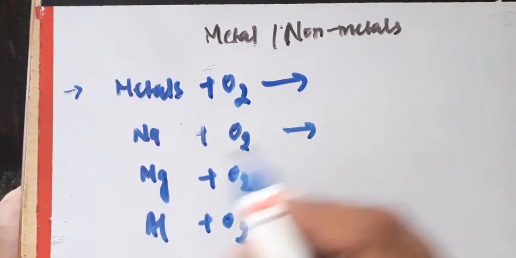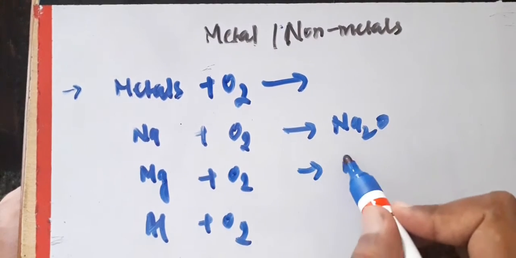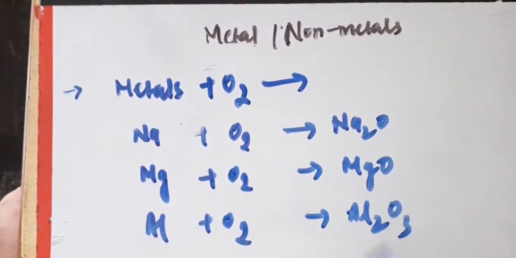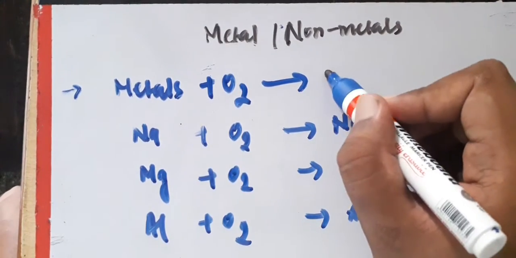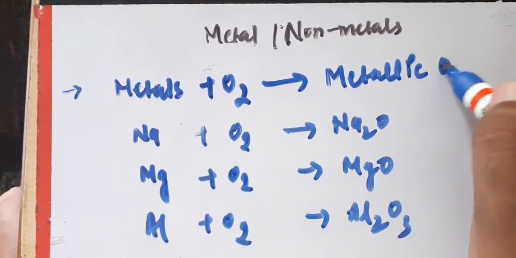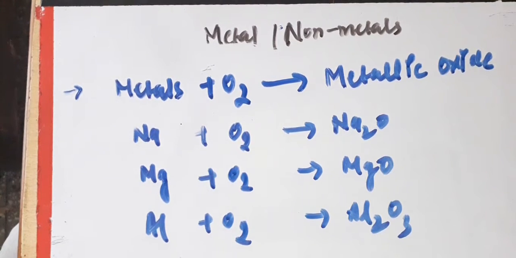It will form sodium oxide, MgO, and Al2O3. These are metallic oxides. So when metals react with oxygen, they always form metallic oxides. This is the very first type of reaction.